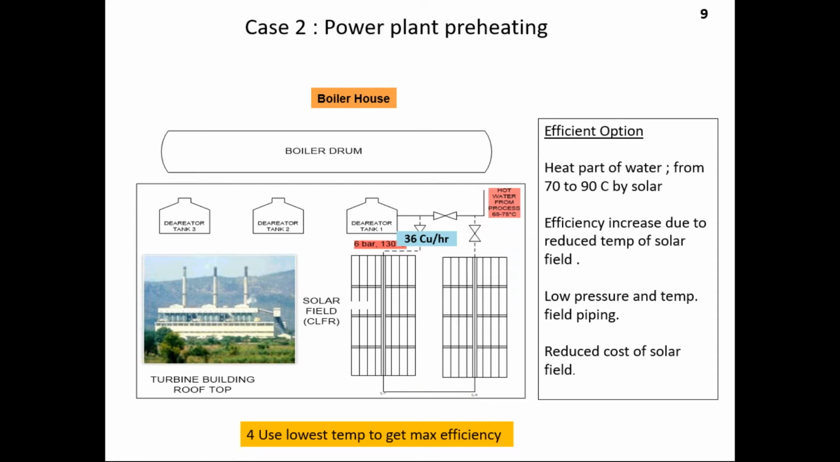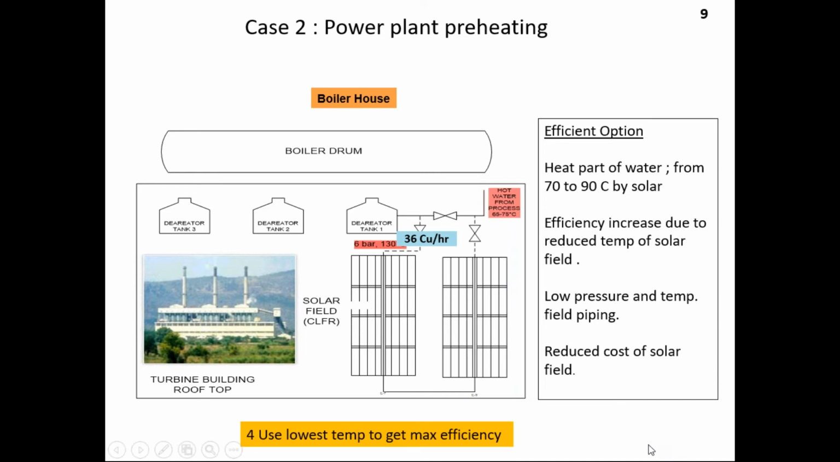One of the guidelines in solar is to try to use it at the lowest temperature to get the maximum efficiency. In earlier days we were promoting these high temperature technologies, but over the years we have come to the conclusion that you should use the solar system at its lowest temperature to get the maximum efficiency. Lower the temperature, higher the efficiency, since losses are less. Lower the temperature, lower the cost of the collector.